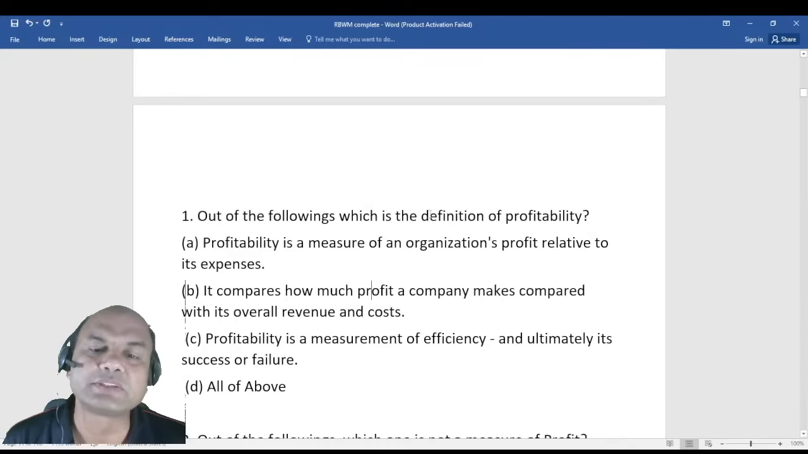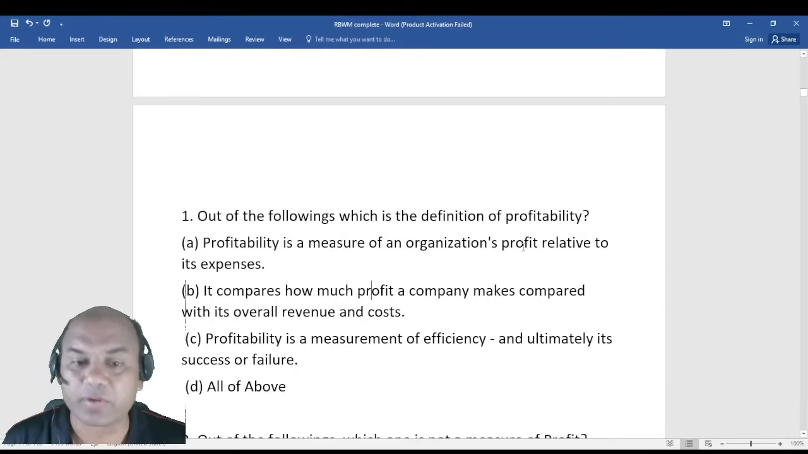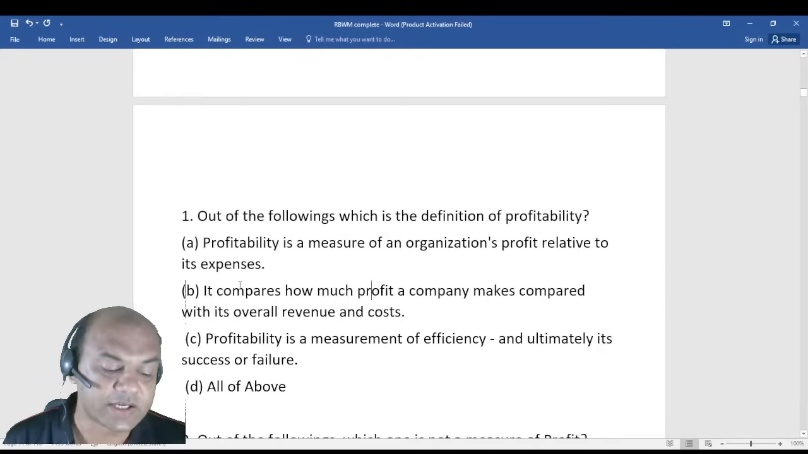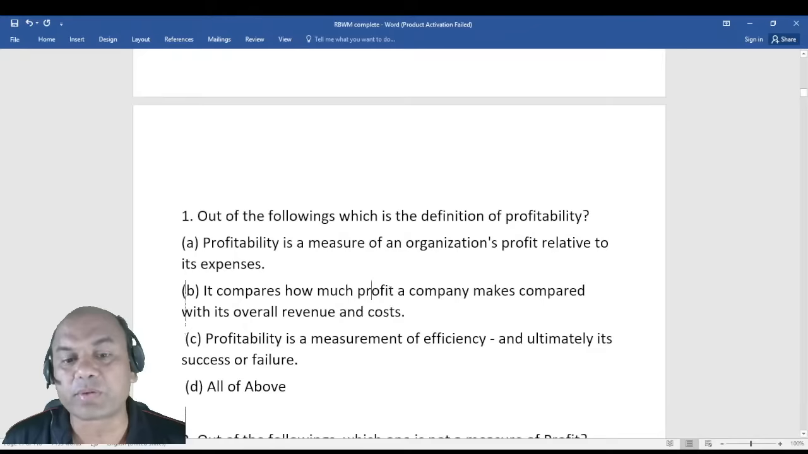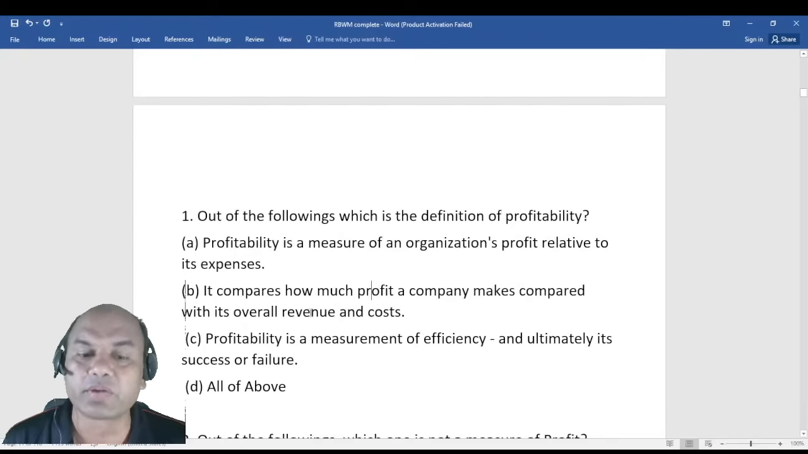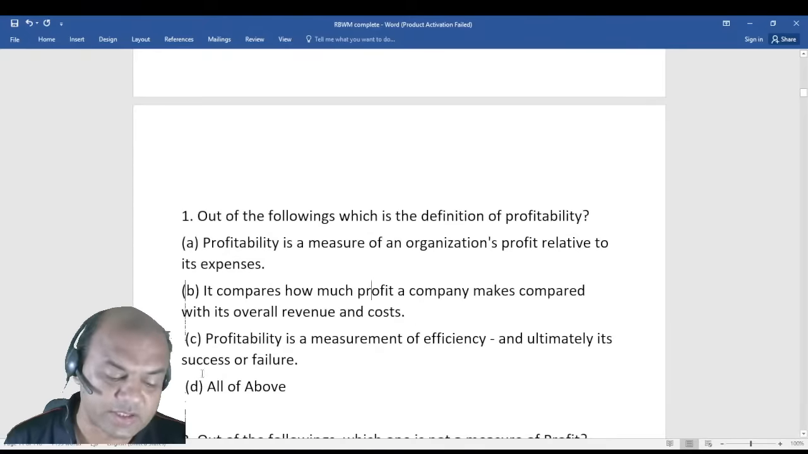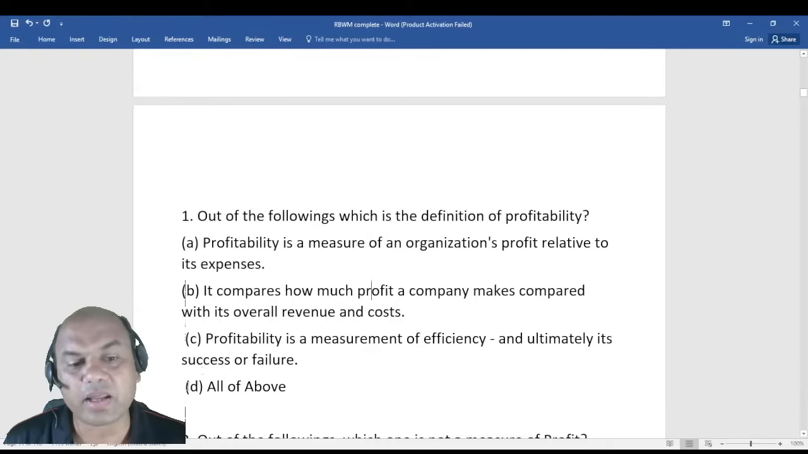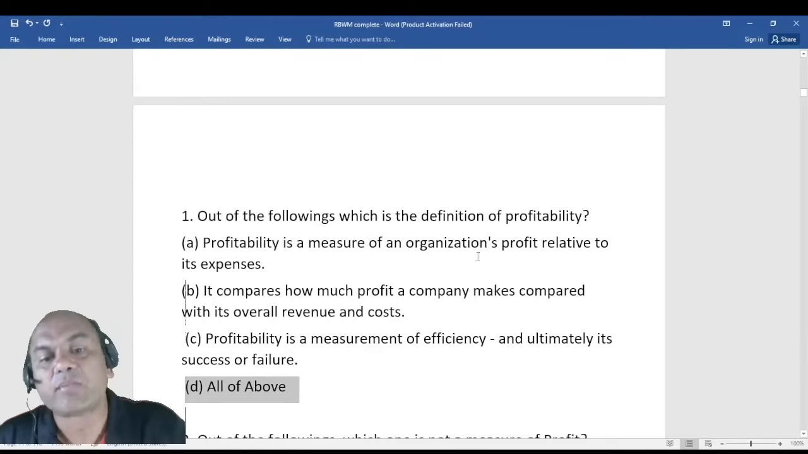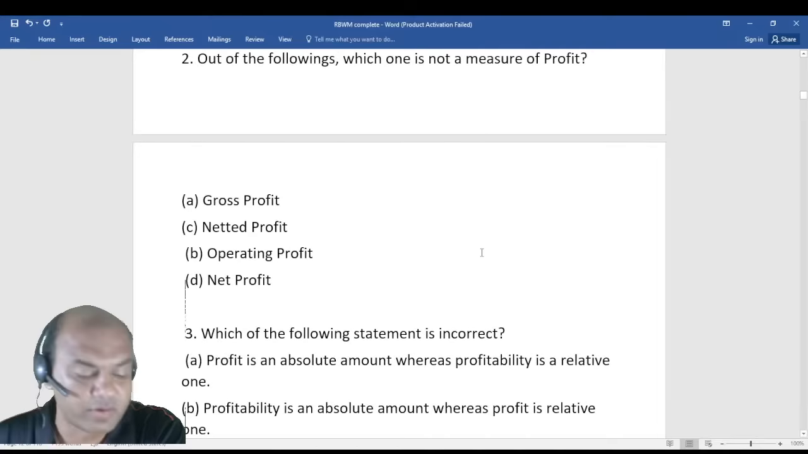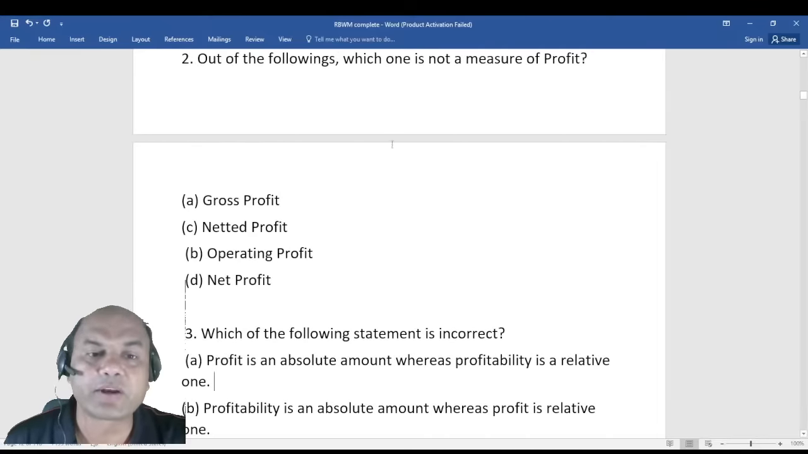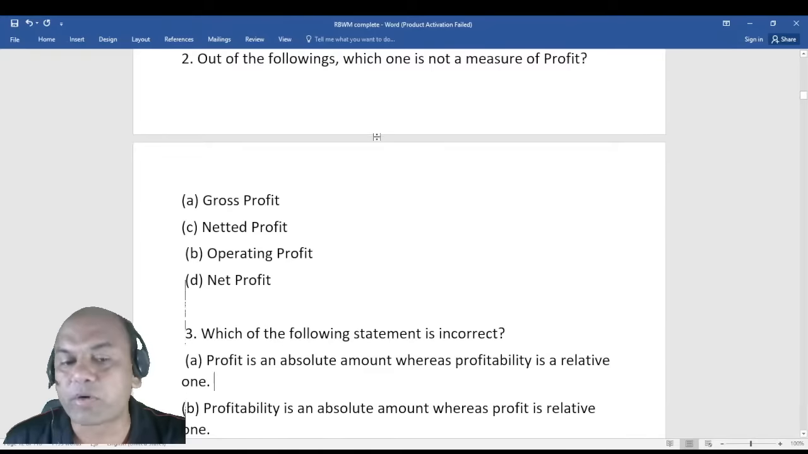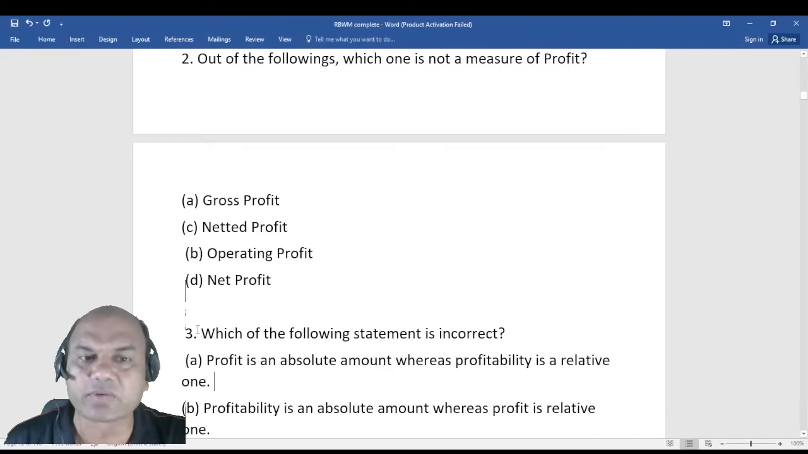Now this one. Out of the following, which is the definition of profitability? Profitability is a measure of an organization's profit relative to its expenses. Second, it compares how much profit a company makes compared with the overall revenue and cost. And profitability is a measure of efficiency. So what is the answer? Correct, D. Profitability is not an absolute number. Very good, Harish. Profitability is not an absolute number. Profit is an absolute. Here we are having this third question over there. We'll see that. So profitability is not an absolute number.